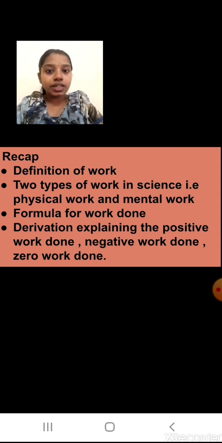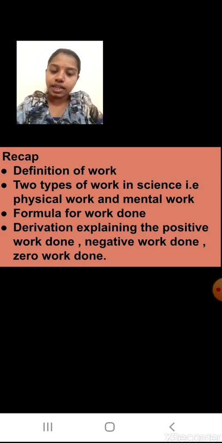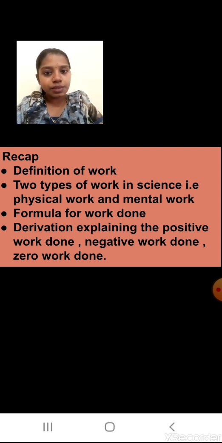What was positive work done? The positive work done was when the force applied and the displacement which has taken place are in the same direction. Negative work done is when the applied force and the displacement are in opposite directions, then the work done will be negative.